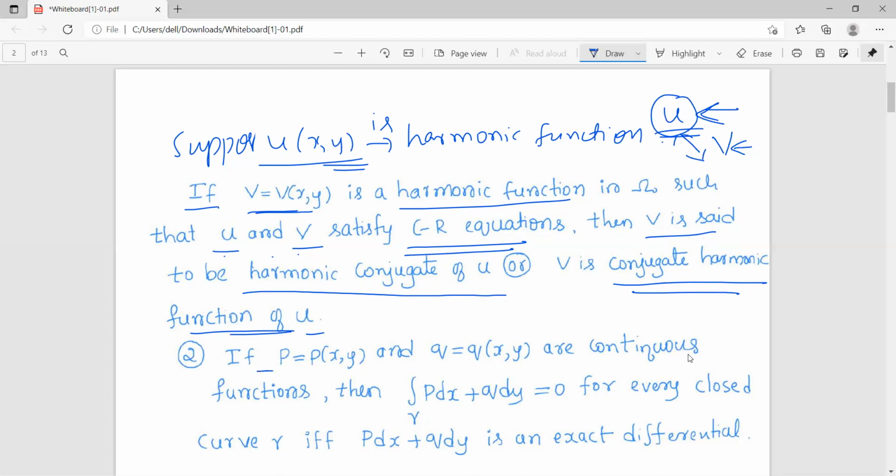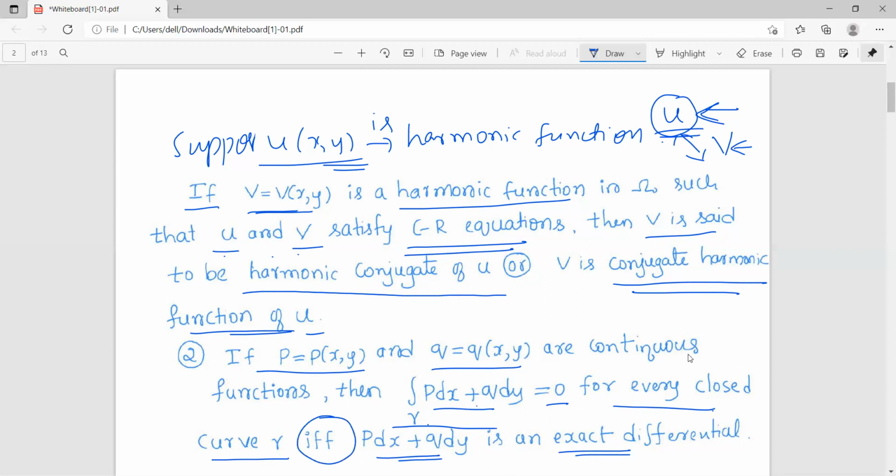So before that, recall if p and q are continuous functions, then the line integral of the differential p dx plus q dy will be 0 over every closed curve gamma if and only if p dx plus q dy is an exact differential. So it is an if and only if condition.